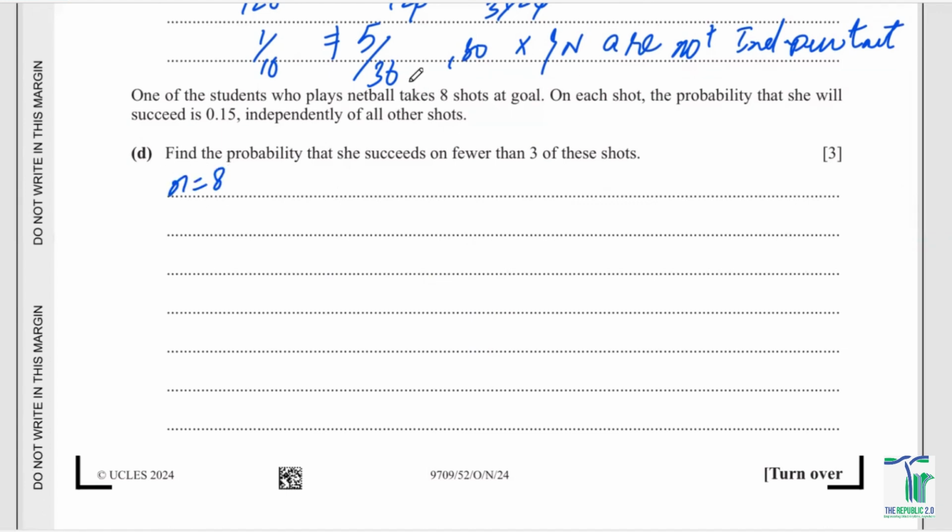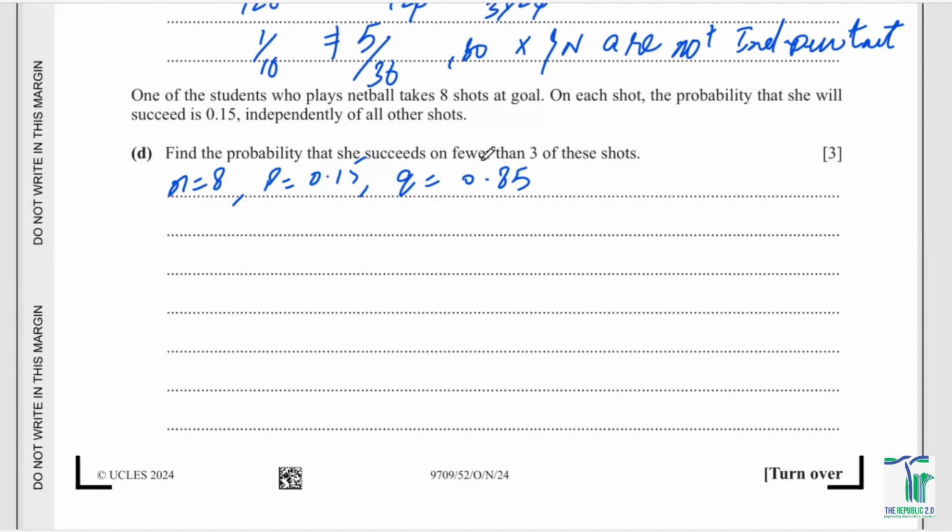On each shot, the probability that she will succeed is 0.15. So what does that mean? That Q has to be 0.85. Find the probability that she succeeds on fewer than three of these shots. Fewer than three means that she might be succeeding at no shot, she might be succeeding at one shot, she might be succeeding at two shots.